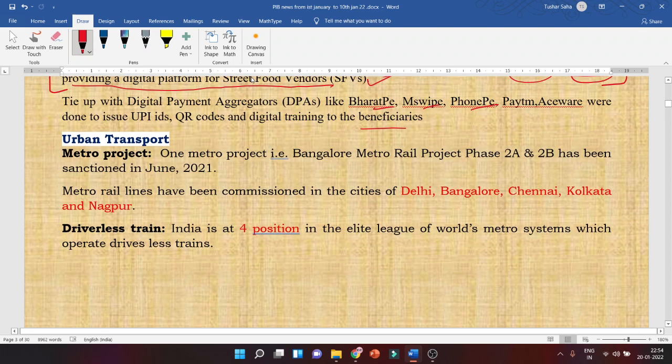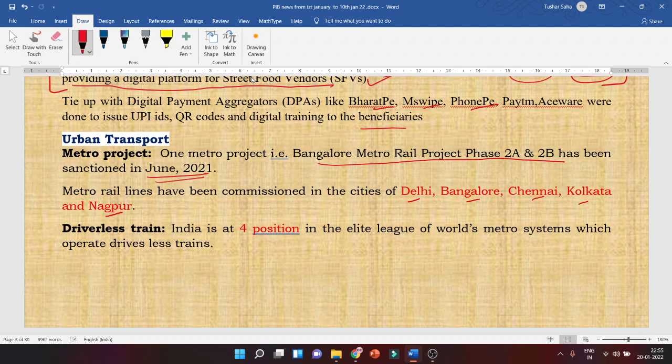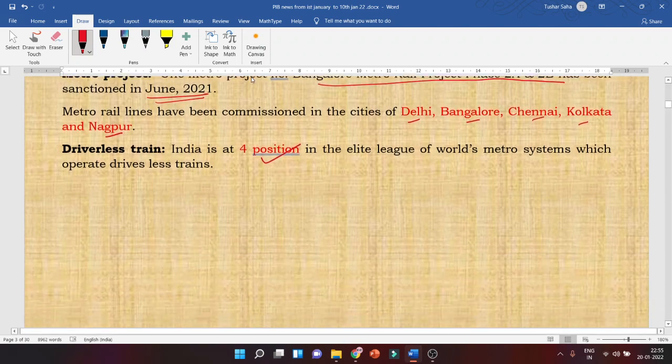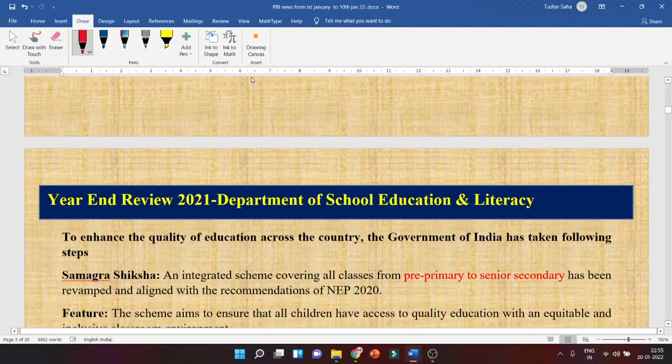Then urban transport. Metro project. Bangalore Metro Rail project Phase 2A and 2B has been sanctioned in June 2021. Okay, Metro Rail is commissioned in cities like Delhi, Bangalore, Chennai, Kolkata, and Nagpur. Driverless train. India is at 4th position in the elite league of world metro systems which operate driverless trains. So where it is being run, it is being run in Bangalore.